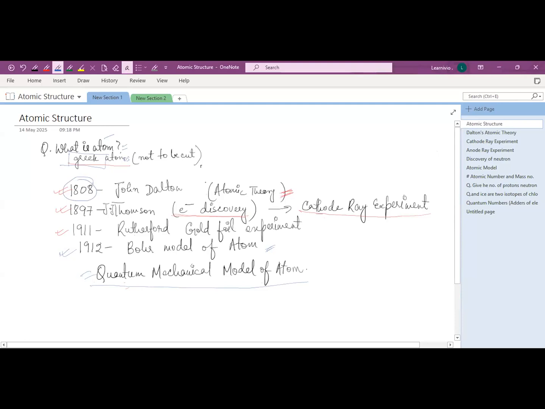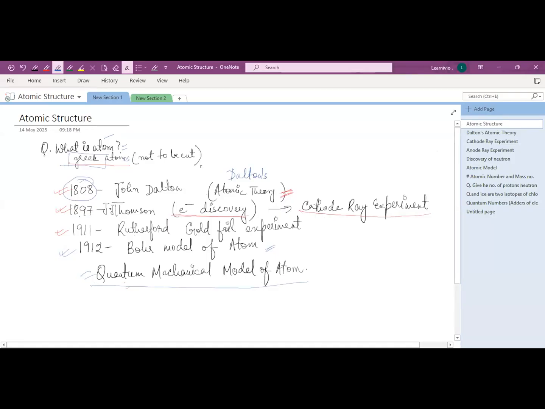Dalton gave a theory which is named Dalton's theory of atom, or Dalton's atomic theory, in which he said that the atom is an indivisible particle. We can't divide the atom into subatomic particles. So first, Dalton in 1808 gave a theory which is known as Dalton's atomic theory. We will see this in detail.